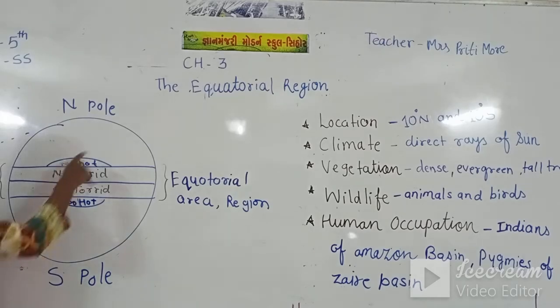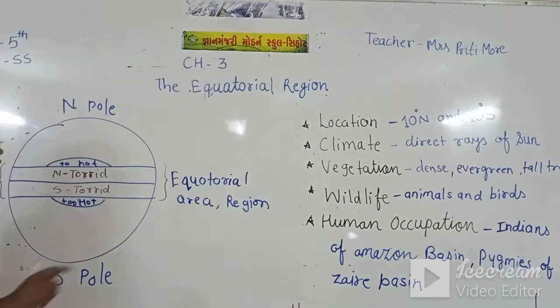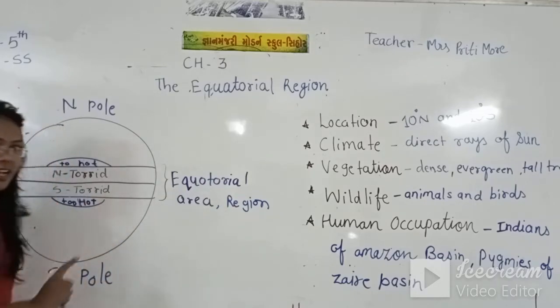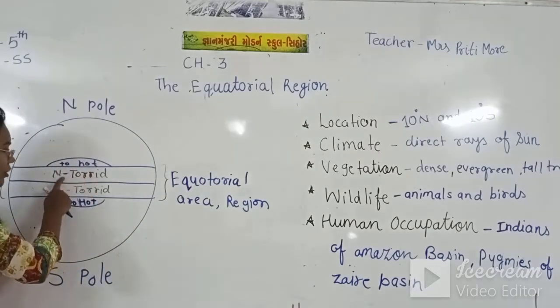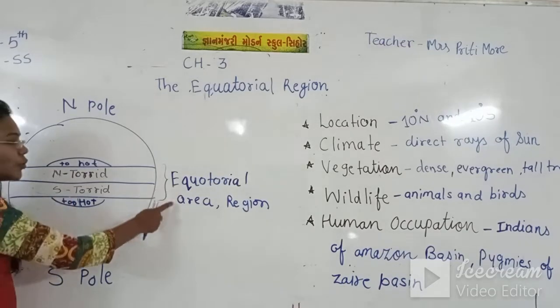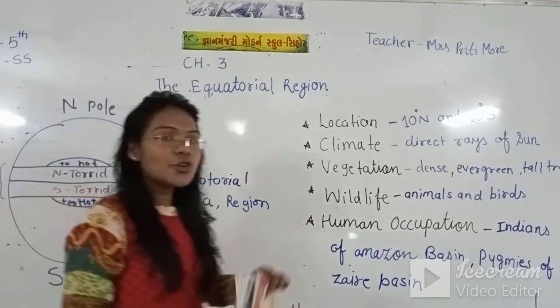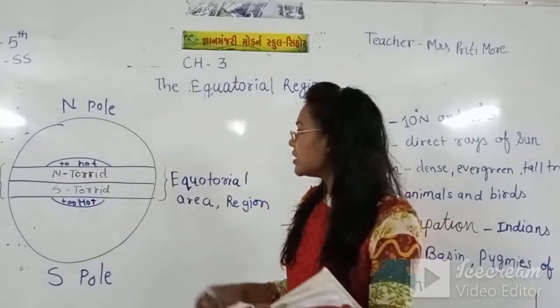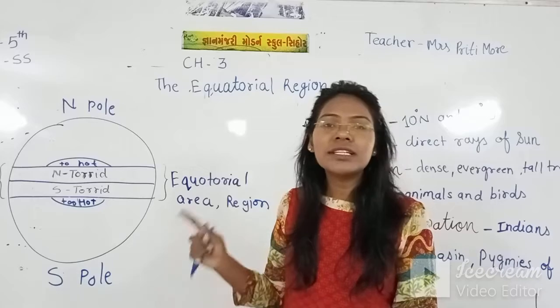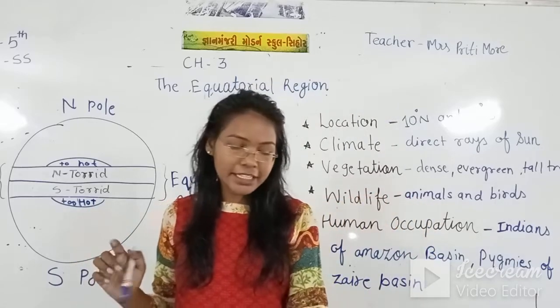And what is this area called? This area is called equatorial region. Region means area. So this north torrid and south torrid is called equatorial region. Also in our last video we saw how the heat zone is divided.